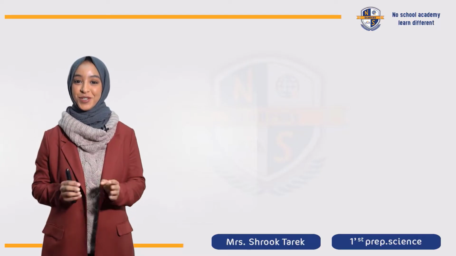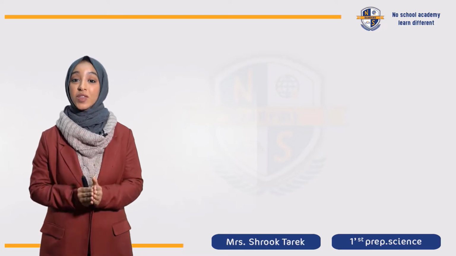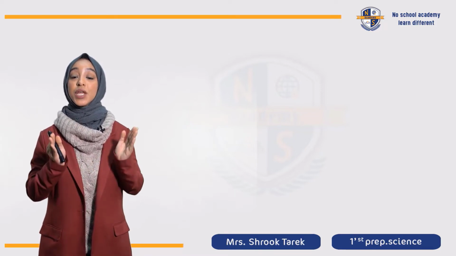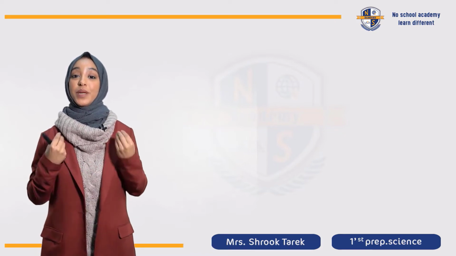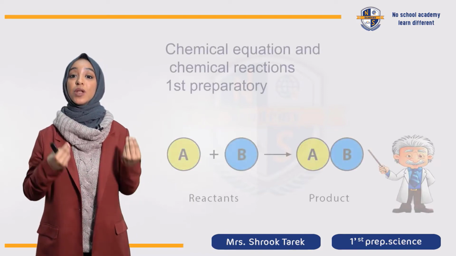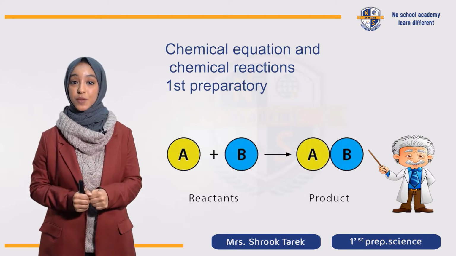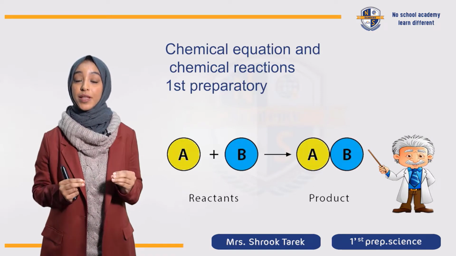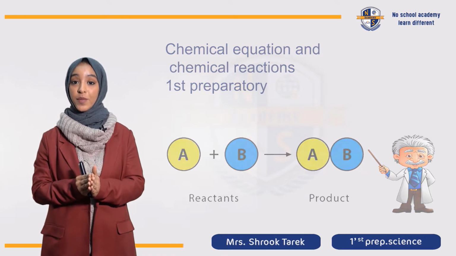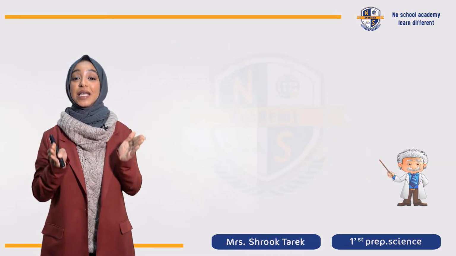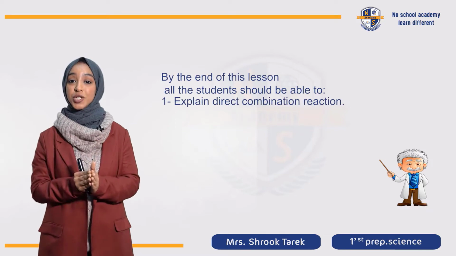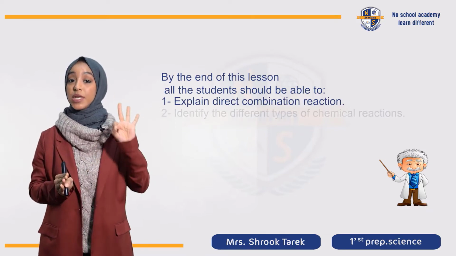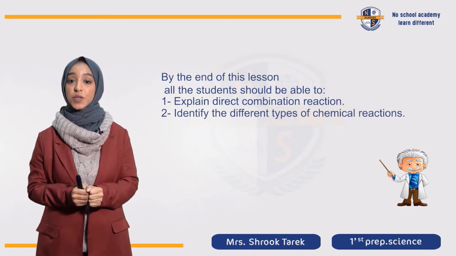Good morning dear students. إن شاء الله النهاردة هنكمل مع بعض lesson 3 وده آخر part عندنا في unit 1. طيب بنتكلم عن إيه؟ بنتكلم عن chemical equations and chemical reactions. وبدأنا المرة اللي فاتت مع بعض في التوبيك ده. طيب in today's lesson عايزاكم كلكم تبقوا عارفين يعني إيه direct combination reaction. وهنتكلم عن 3 different types of chemical reactions.